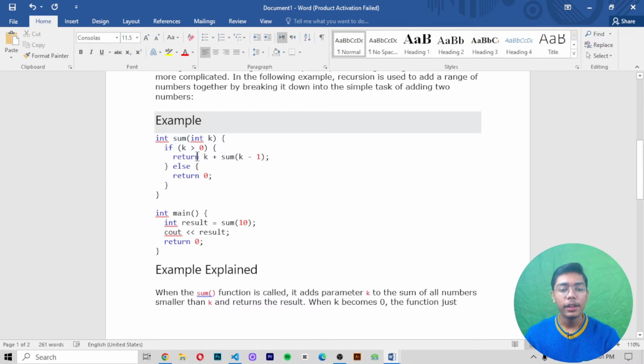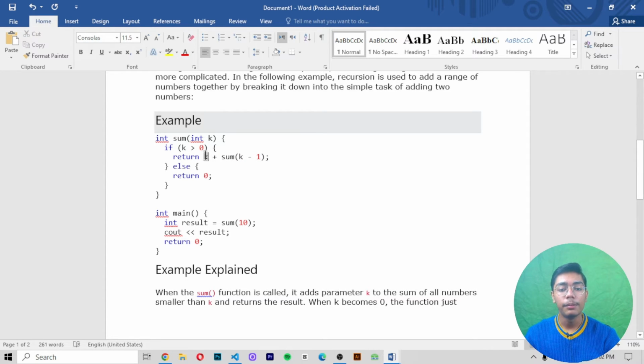So I am adding one integer which is called sum, and in that sum I have defined one integer called k, which is a variable, and in that k variable I have written if k greater than 0, then return k with sum of k minus 1. Why am I adding this k minus 1? K is a value which is 0. It is referring to 0. And if this value k cannot be minused by 1, then you have to return the value as 0 if it is not being minused.